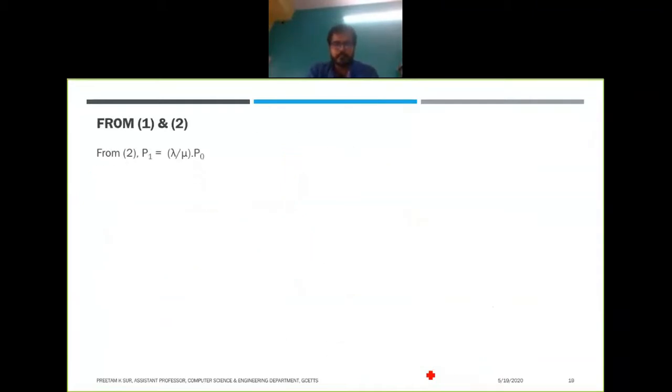Since it is in steady state and not dependent on t, we discard the term that depends on t. We are just representing it as p1 and p0.